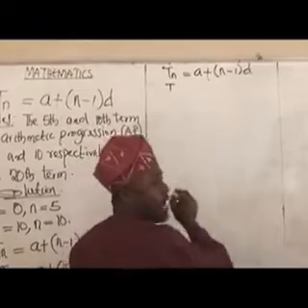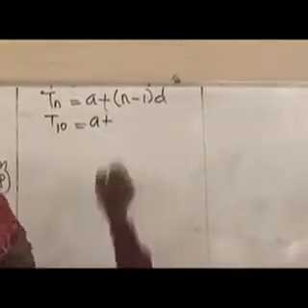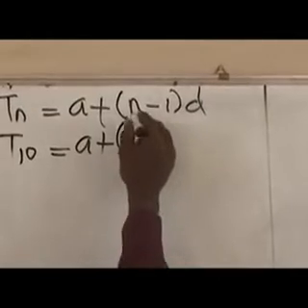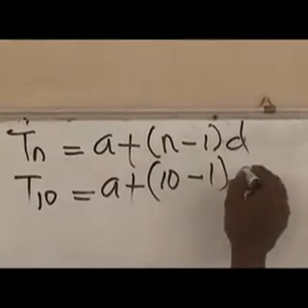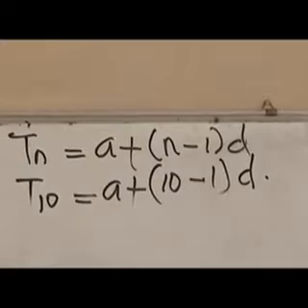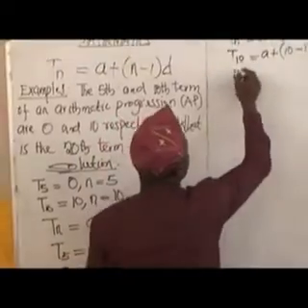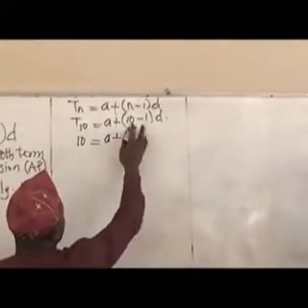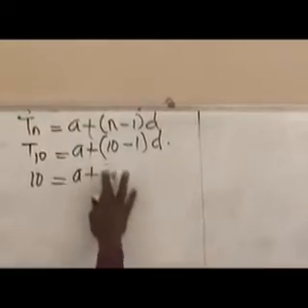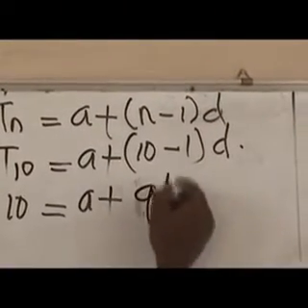See, in place of n we have what? 10 equals a, which is not given, plus bracket open, 10 minus 1, bracket close, times the common difference d. What is the value for the 10th term? From the question it is given as 10. So we have 10 equals a plus 10 minus 1, which gives us 9, times d, we have 9d.